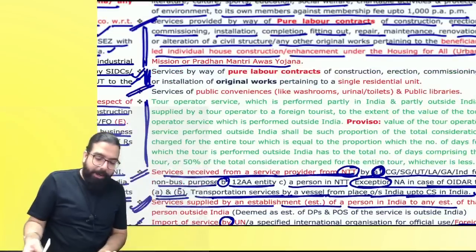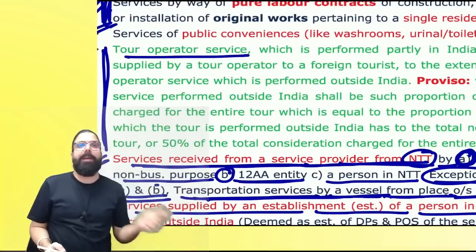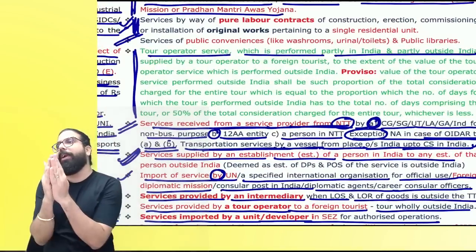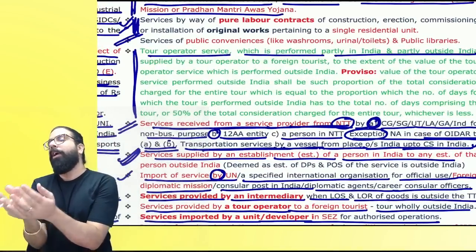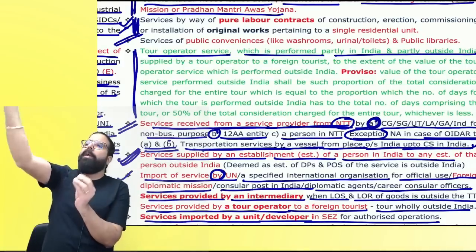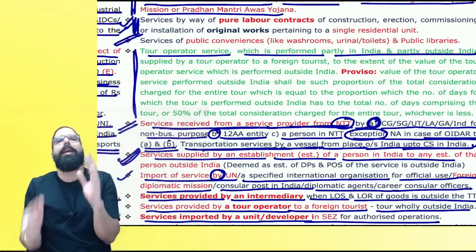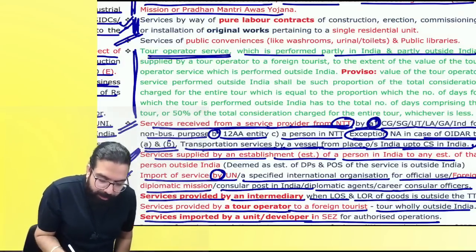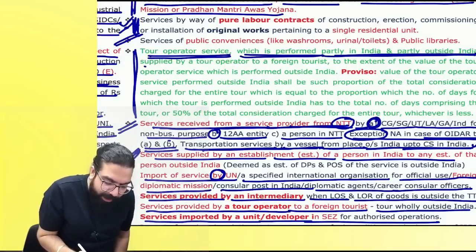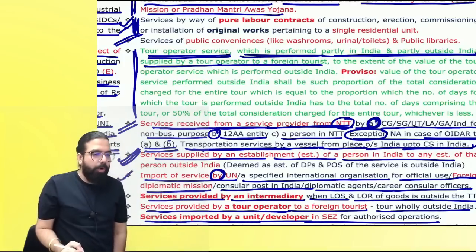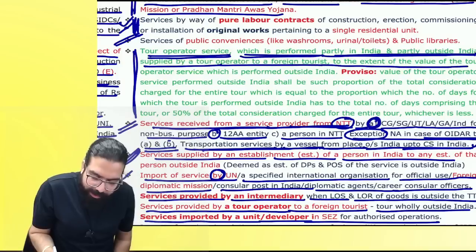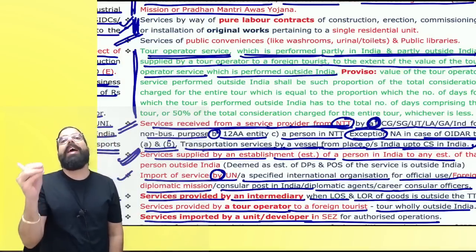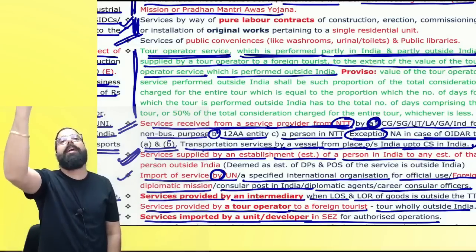Are we clear? Now the amendment has come. Tour operator service which is performed partly in India and partly outside India. Tour operators went and told the government, please do something about it. Government told, tour outside India, then exempt; if tour is partially in India, complete amount taxable in India. But then government told, okay, I will give you some exemption. Tour operator services performed partly in India and partly outside India, supplied by a tour operator to foreign tourists, to the extent of the value of tour operator service performed outside India shall be exempt.